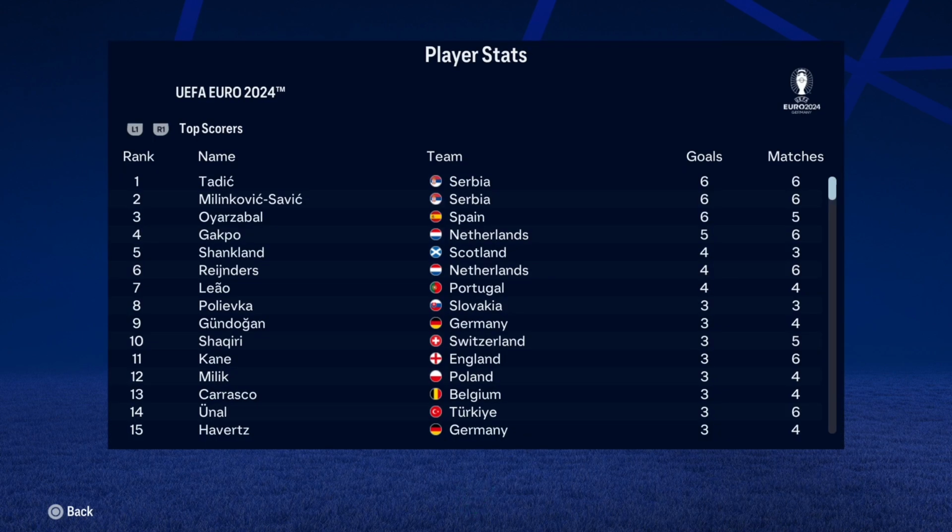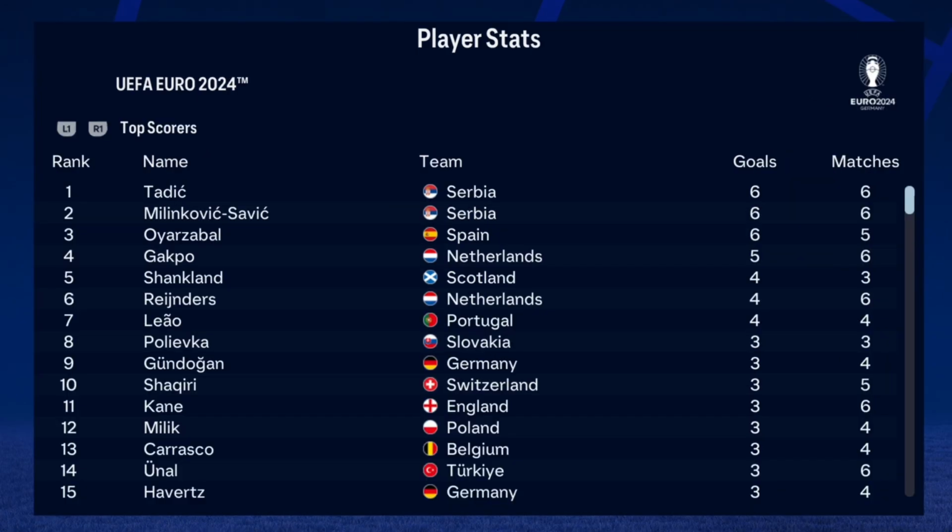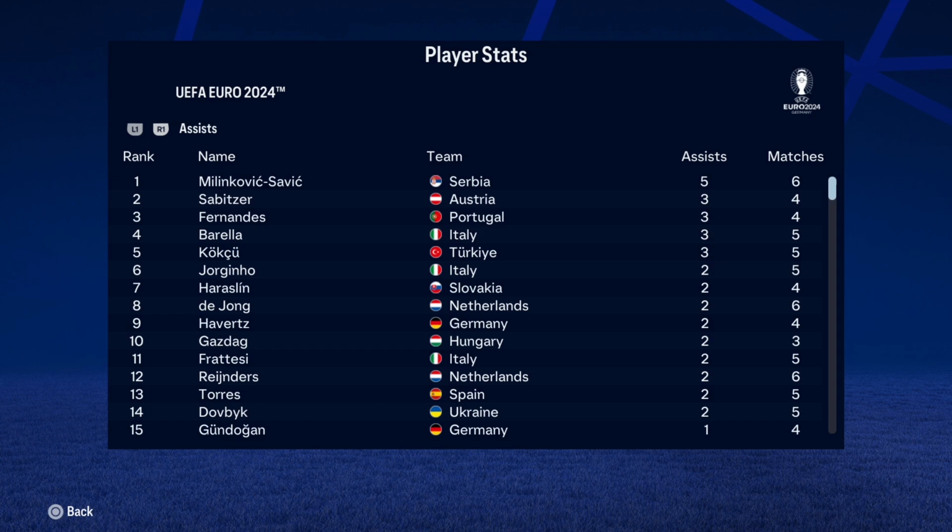Then Oyarzabal with 6. In this case, do we consider Oyarzabal top scorer because he played fewer games? It's not the Serbs' fault they played more games. They've just played better as a team. And top for assists is also Milinkovic-Savic. Wow, so he is having an incredible tournament.